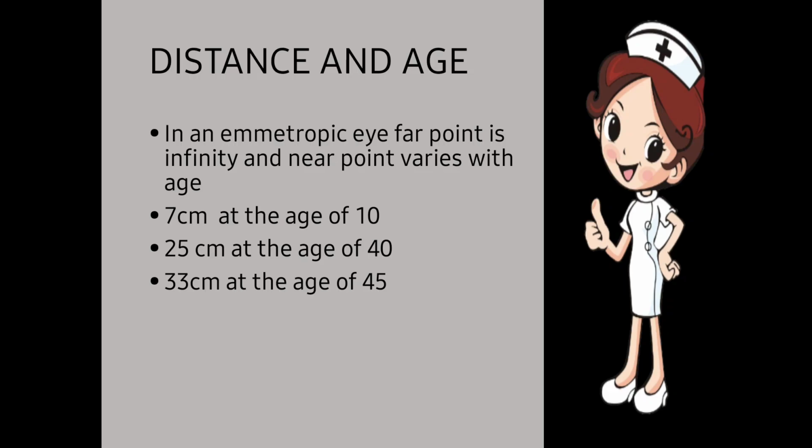At the age of 10, a person can look at 7 centimeters; near things will look clear to the person of 10 years. At the age of 40, near things will be seen clearly at a distance of 25 centimeters from the eyes. And at the age of 45, the person will see clearly at a distance of 33 centimeters.